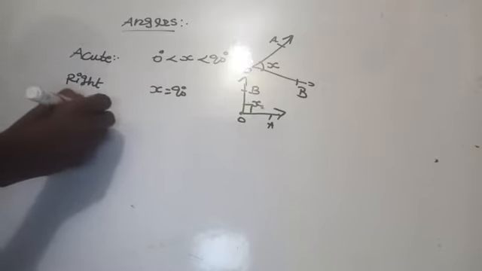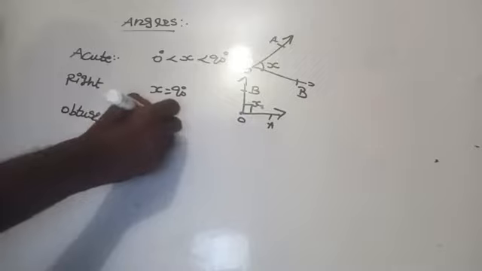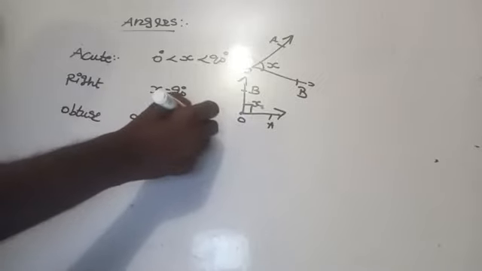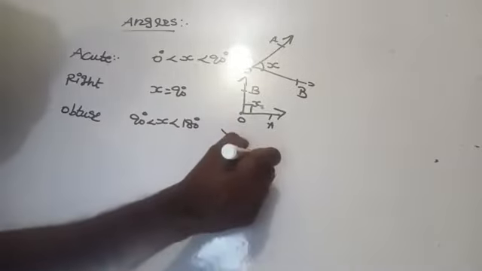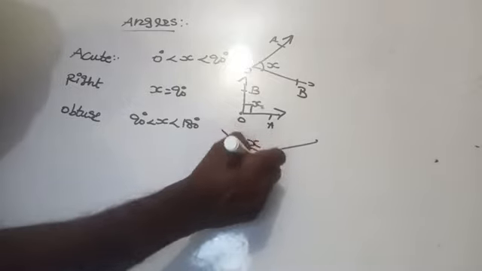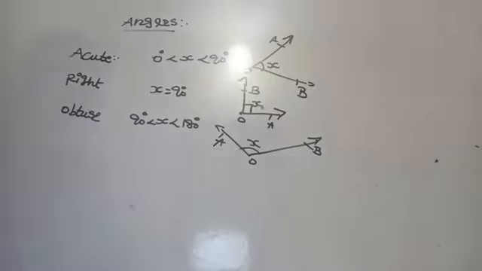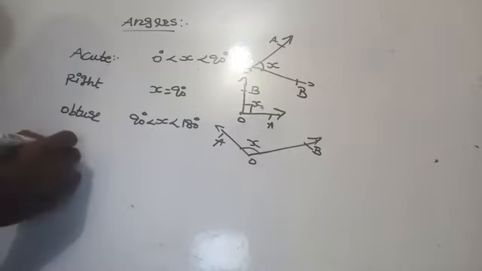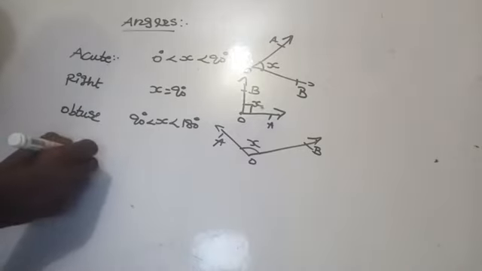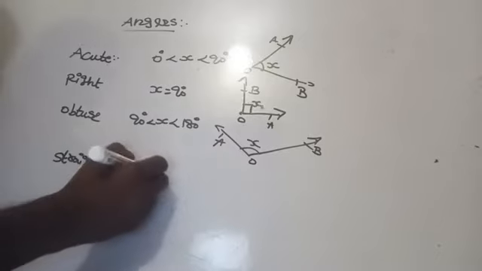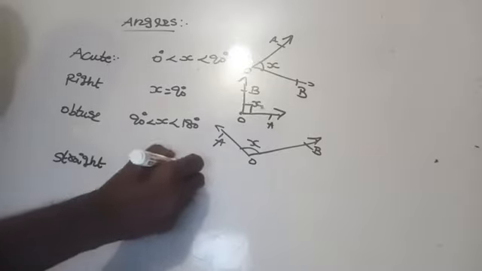Then obtuse angle. Obtuse means more than 90 degree and less than 180 degree. It is X. You can take OA and OB as the two arms. Then straight angle. Straight angle means a straight line, equal to 180 degree.